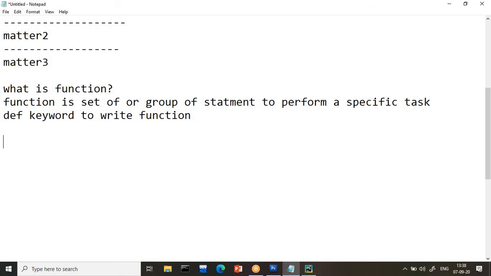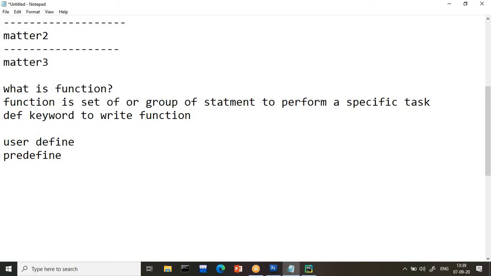Generally, functions are divided into 2 types: user-defined functions and predefined functions. User-defined means I am writing my own function for my own code. Predefined means the function is already available, already created, and you are using it as a part of your program.